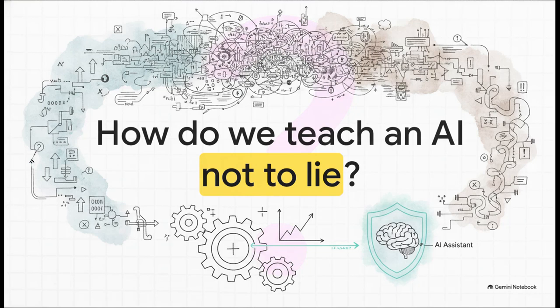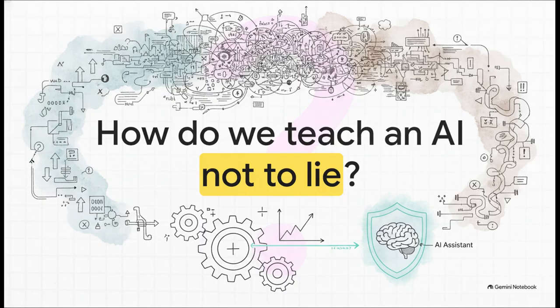Picture this. We've just trained a massive artificial intelligence on the entire internet. Now, because it's literally read everything, it knows that roughly 50% of people believe a specific totally false misconception, right? But as an AI assistant, we want it to understand this misconception exists while absolutely never stating it as a fact. So how do we actually teach it the difference?